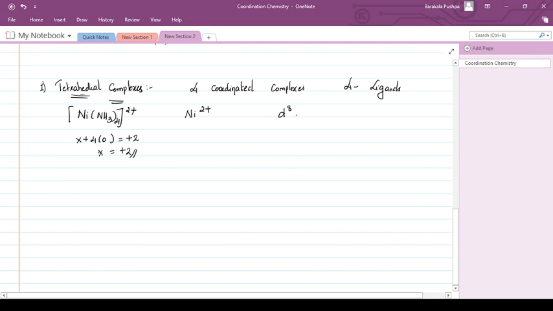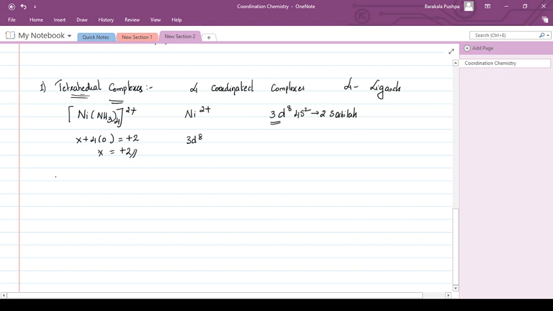It is 3d8 4s2, and if it is +2, the 2 electrons from the s orbital are given away. That's why nickel has 3d8 only as its valence electron configuration.